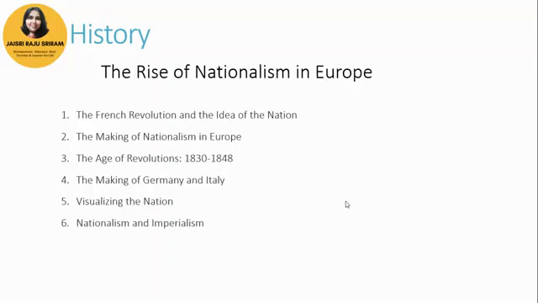Making of nationalism in Europe generally talks about, if you look at the questions also, how did culture play an important role in the development of nationalism in Europe. You have questions like how did the local people in the areas conquered by Napoleon react to French rule. All these are the usual typical questions that you will be asked.